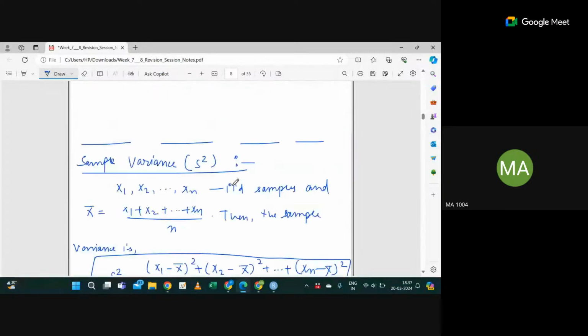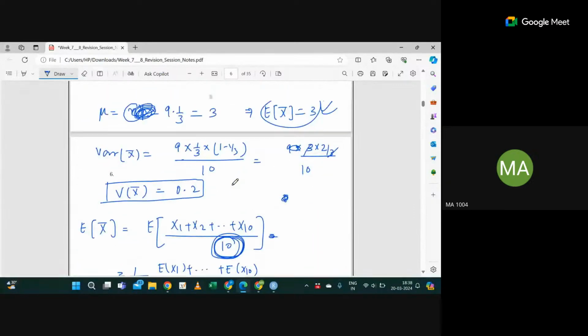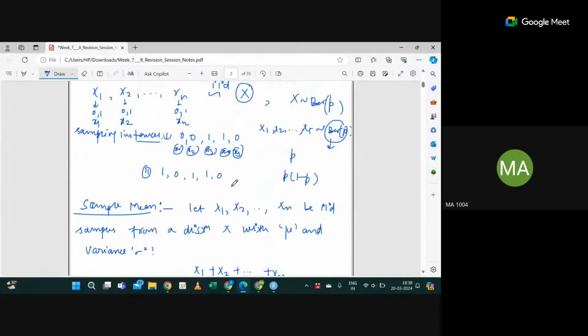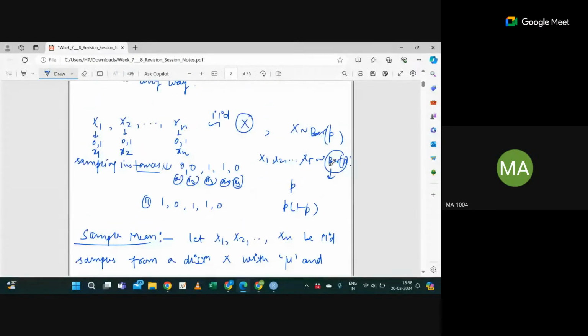For example, I took the Bernoulli example. In the case of Bernoulli, suppose x1, x2 up to x5 are Bernoulli, so it can take 0, 0, 1, 1, 0. That's one possibility, right? These are IID. There are chances that they may collide, but not always. But in general, I will say it will take different values, right?